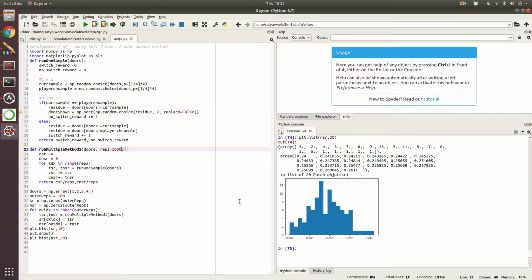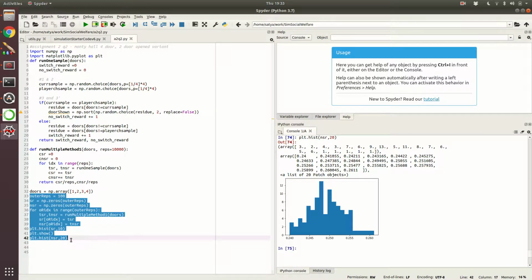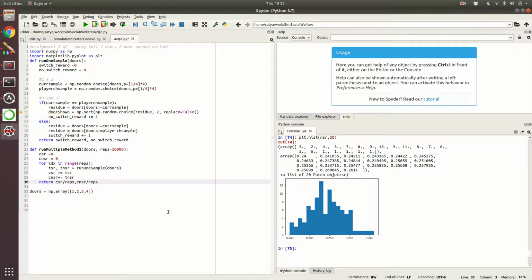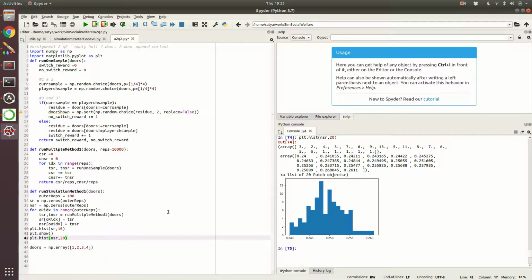Okay, so in method 2 what we are going to do, this whole thing, I will call it a function now. So this will be run simulation method 1. Okay, doors, we pass that, and yeah, so now this is all done.